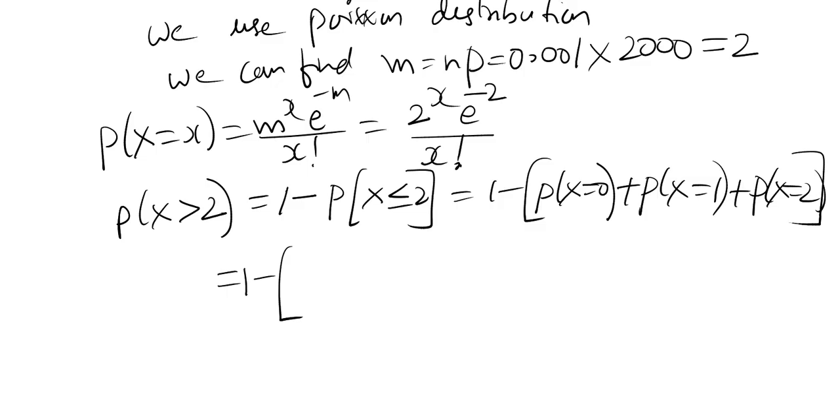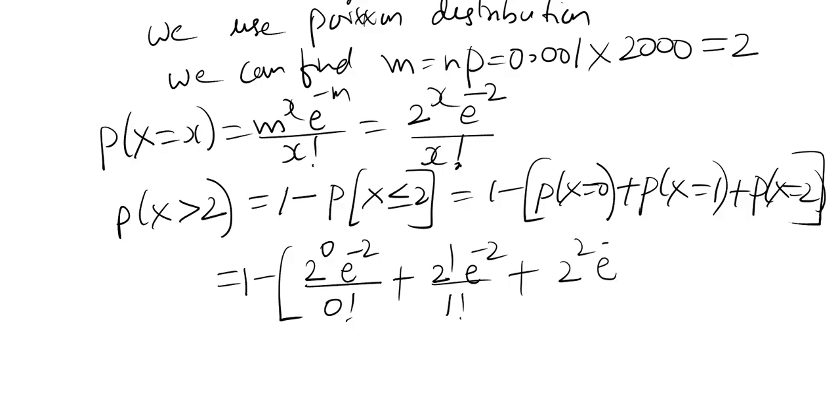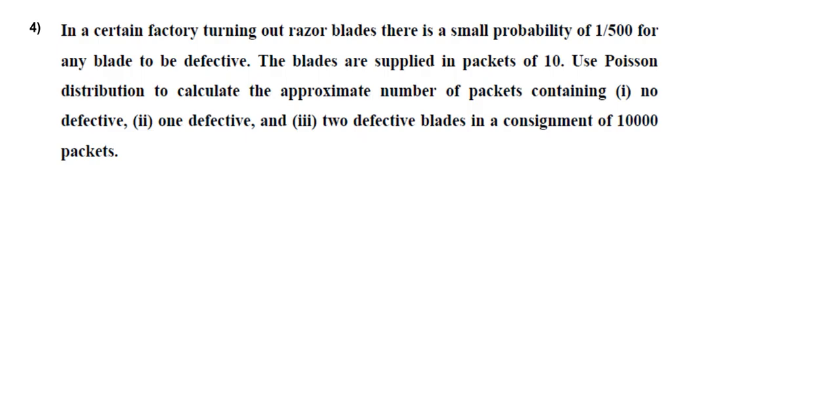In the formula, we have to put 0 and then 1 and then 2. So simplifying this, you get 0.3233. Directly type all the numbers in the calculator. At one shot, we get the answer. So this is another kind of problem. Next, fourth question.